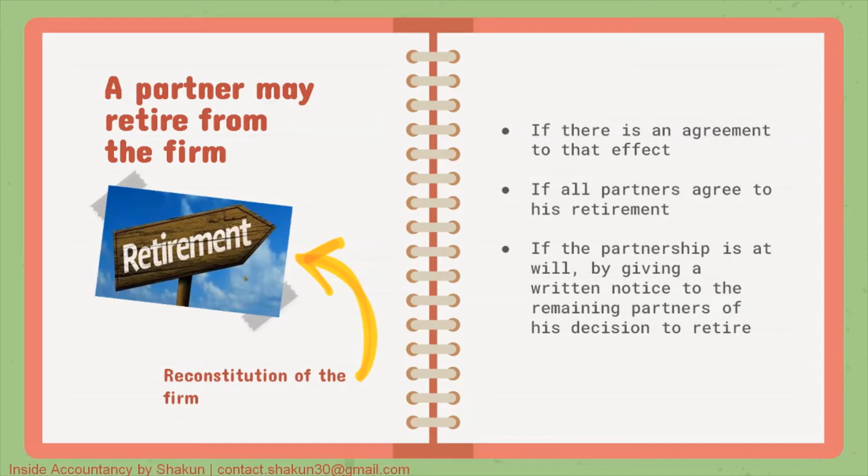Partnership at will means a form of partnership that arises where there are no fixed terms. No fixed terms have been agreed for the duration of the partnership, or the partnership has been entered for an undefined term. A partnership at will may be dissolved at any time by a partner. He just has to serve a notice to the other partners. So a partner may retire in all these three circumstances.